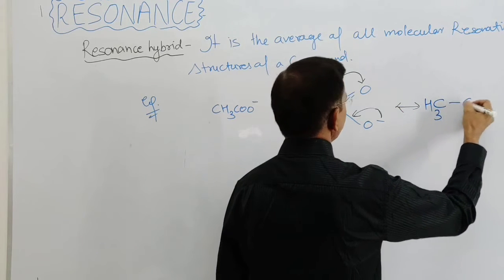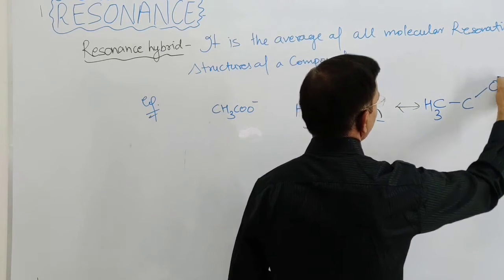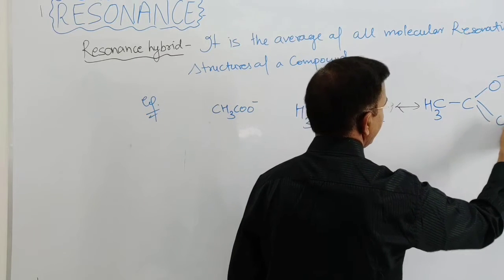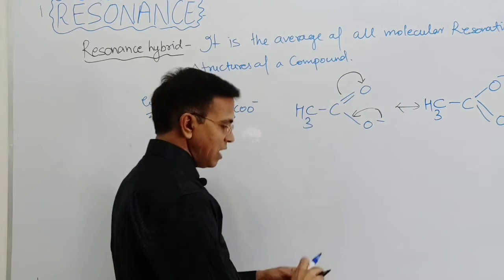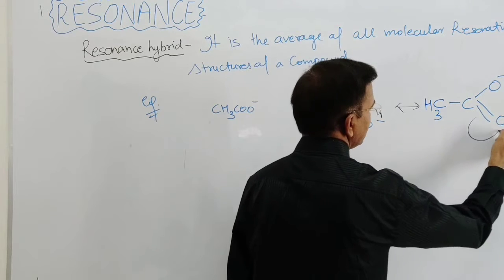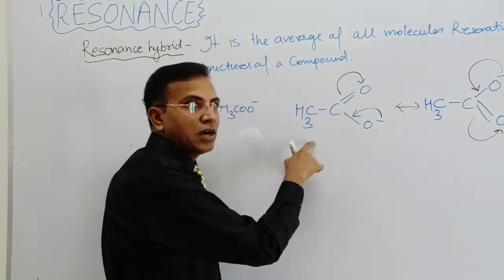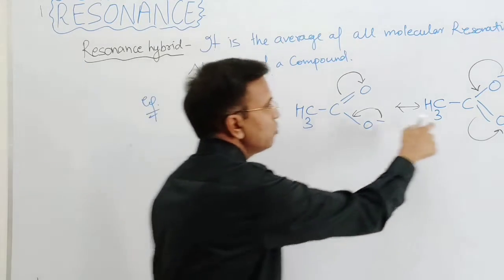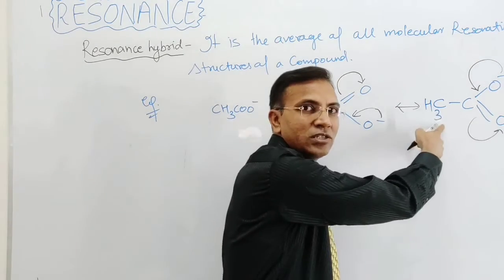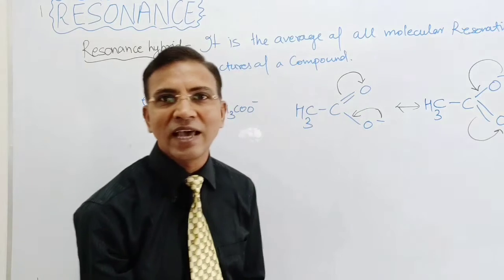CH3 CO negative this time, and here comes the double bond. Again this double bond shifting takes place, and again this formula comes into existence. So these two are the resonating structures of acetic acid.